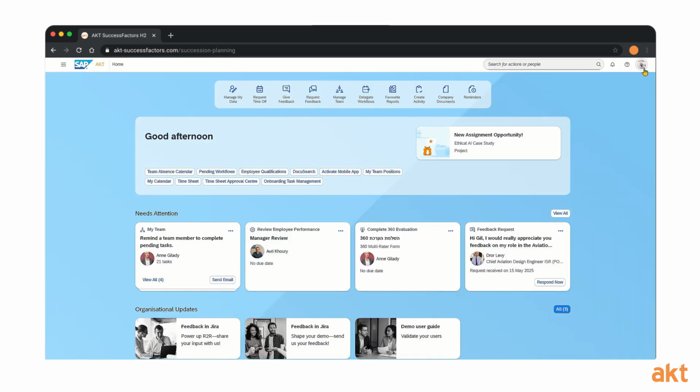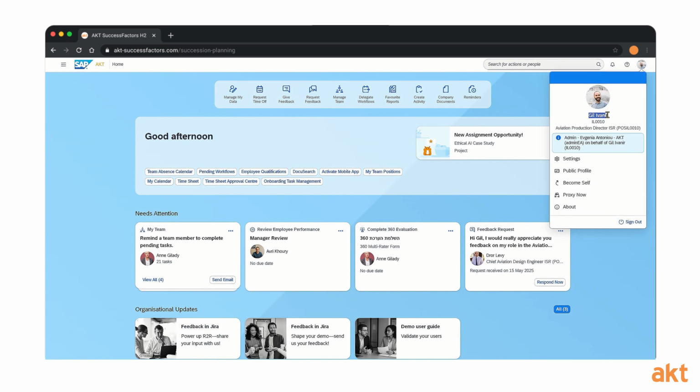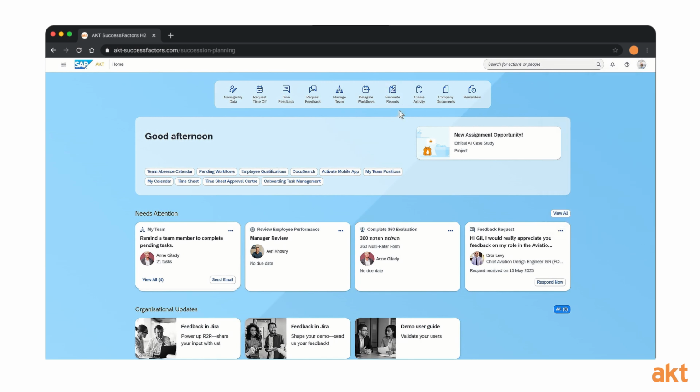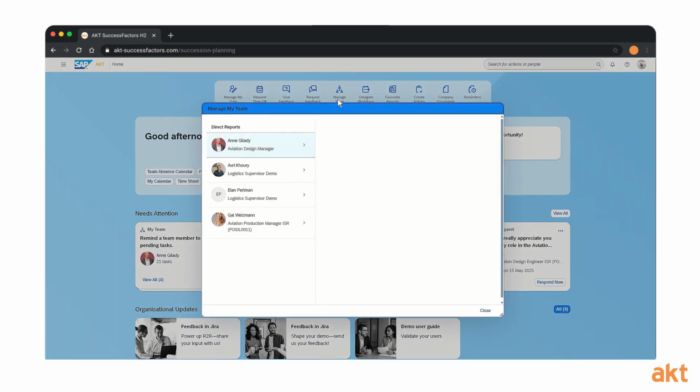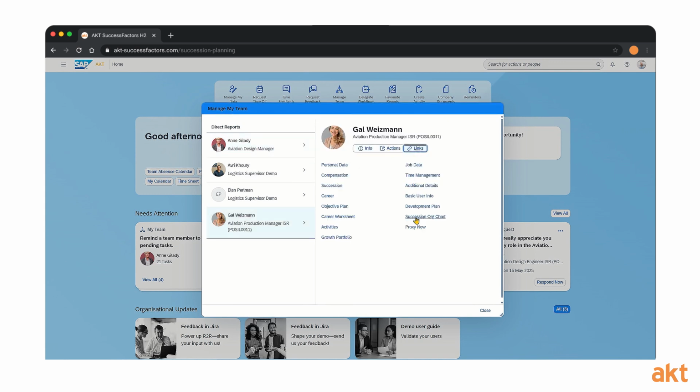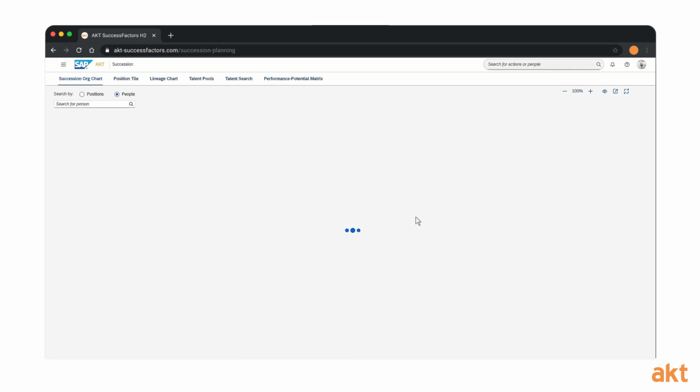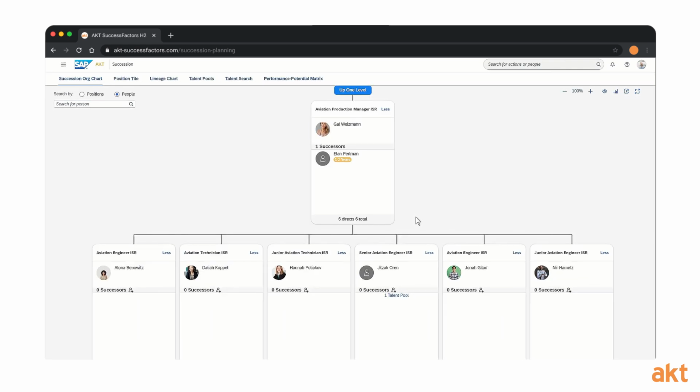Now, let's look at this from another perspective. Gil Evanier is also a direct manager, so he can run succession activities for his team, viewing and managing successors just like John. But here's the difference. Raj isn't part of Gil's hierarchy or target population.